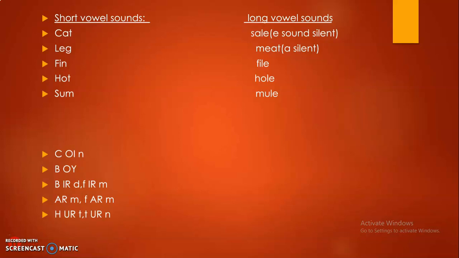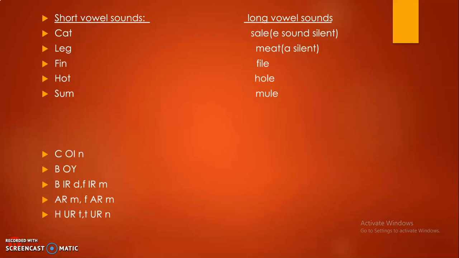Example for the second vowel sound: leg, peg, beg. And the third one, as in fin, pin, tin. And for the fourth vowel sound, it's hot, pot. And the fifth vowel sound, some.